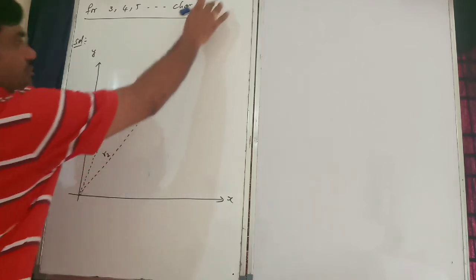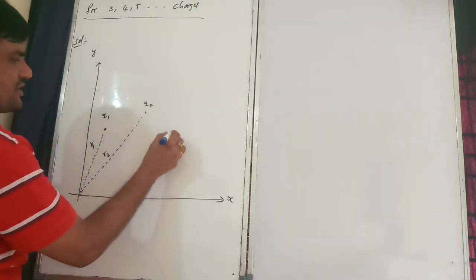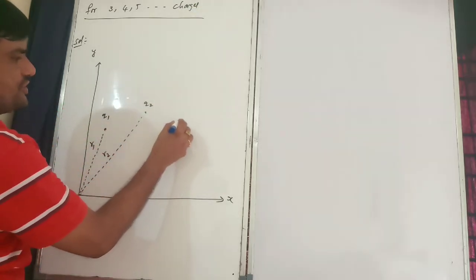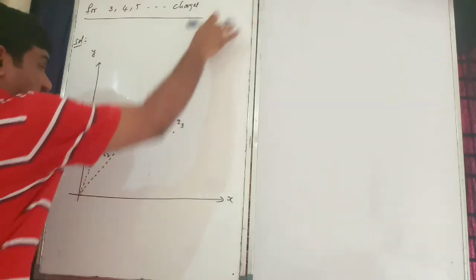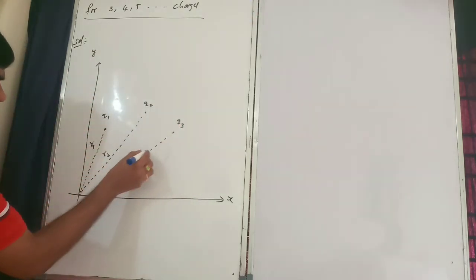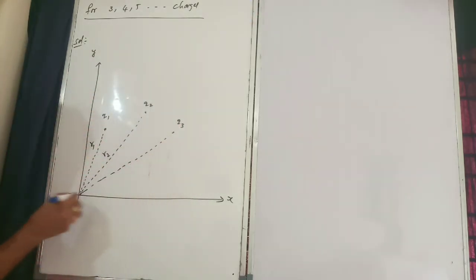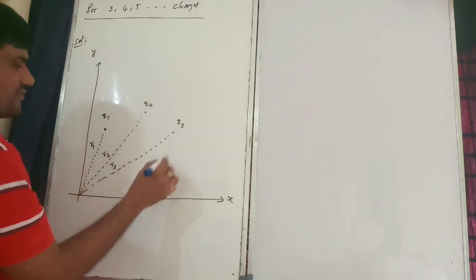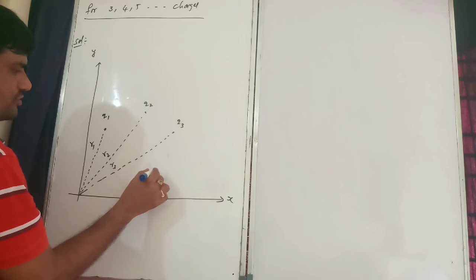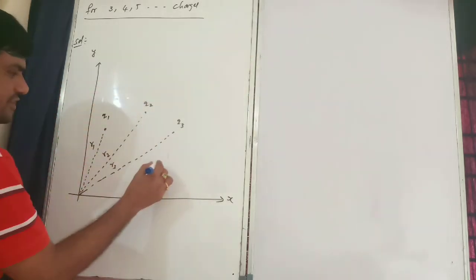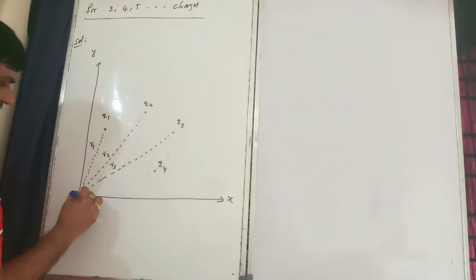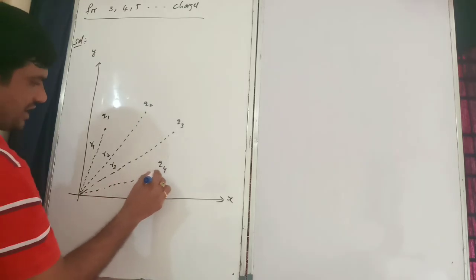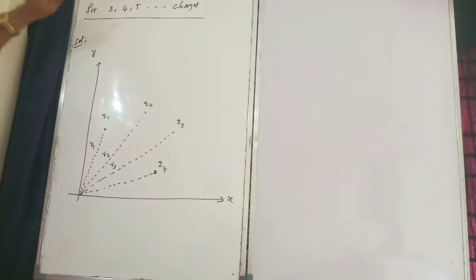Now again I brought a charge here. What is that? Q3 charge. I brought Q3 charge from infinity to this point. Therefore, from here to here, that is the R3 vector. Next, Q4, I will bring from there to there. Like that, n charges I brought.